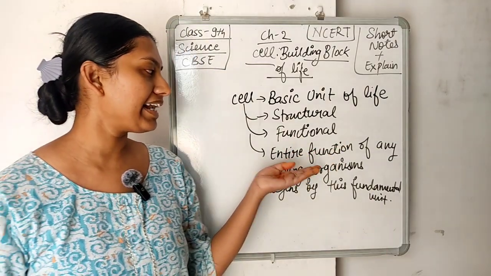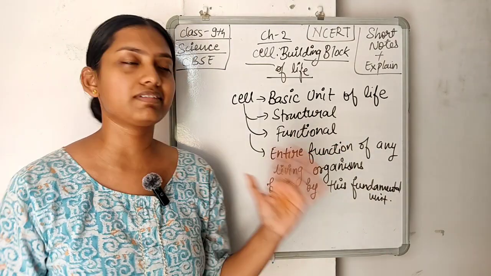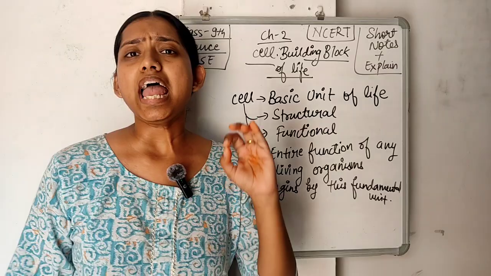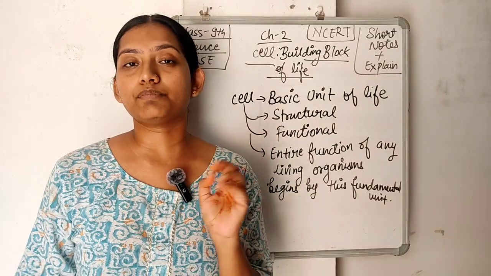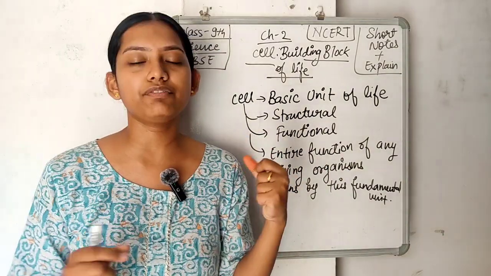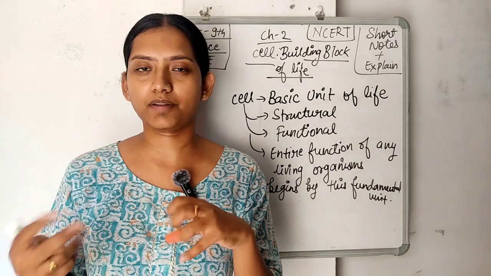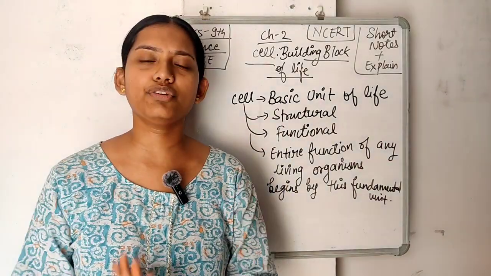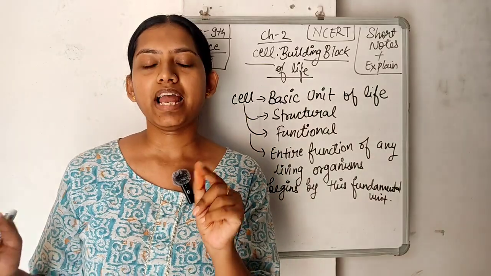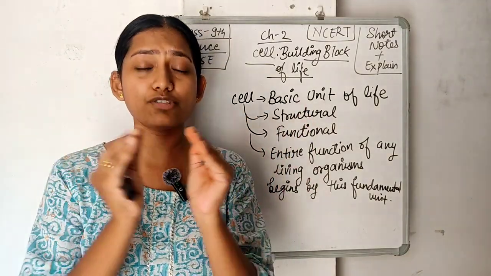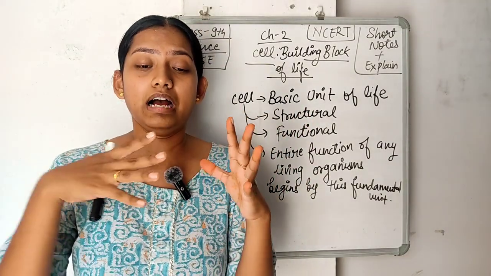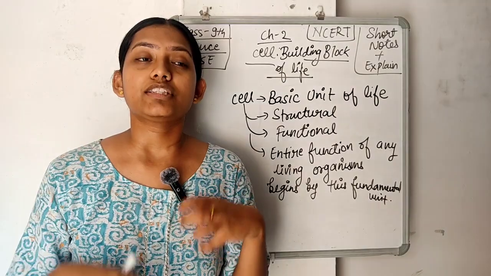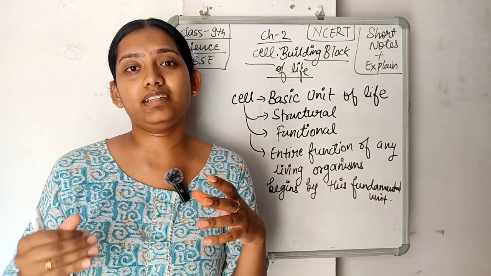The other thing is, the entire function of any living organism begins with this fundamental unit. To understand this point, first we need to recall some chemistry. In chemistry, all the matter in the universe is made up of atoms, the smallest particle. Then atoms combine together to make molecules, then compounds, and then other things. A cell is not smaller than an atom.